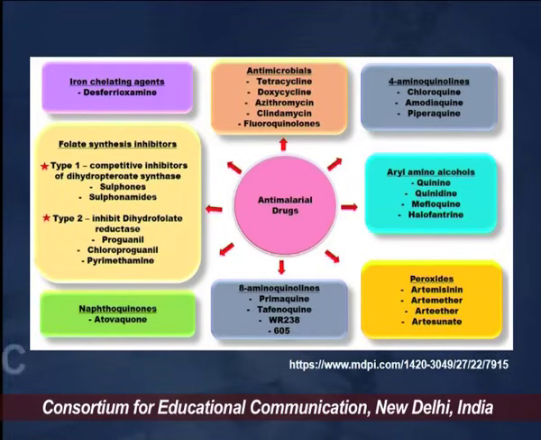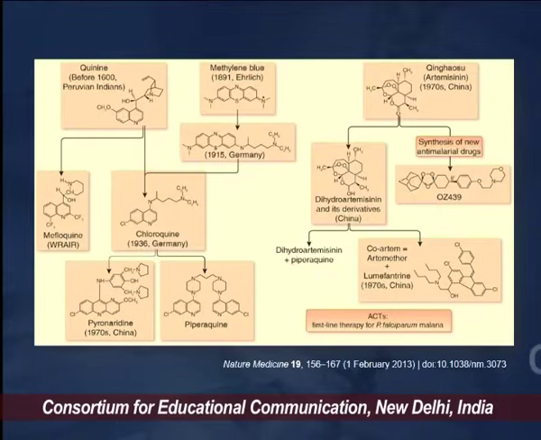These drugs are divided into various classes, which include the antimicrobials, the tetracyclines, then the antifolates, then the artemisinin drugs, and mefloquine. These have been characterized and divided into various forms. These are the structures of a few of the major antimalarial drugs. As I told you, artemisinin forms one of the important classes of drugs which are recommended and used across the globe.